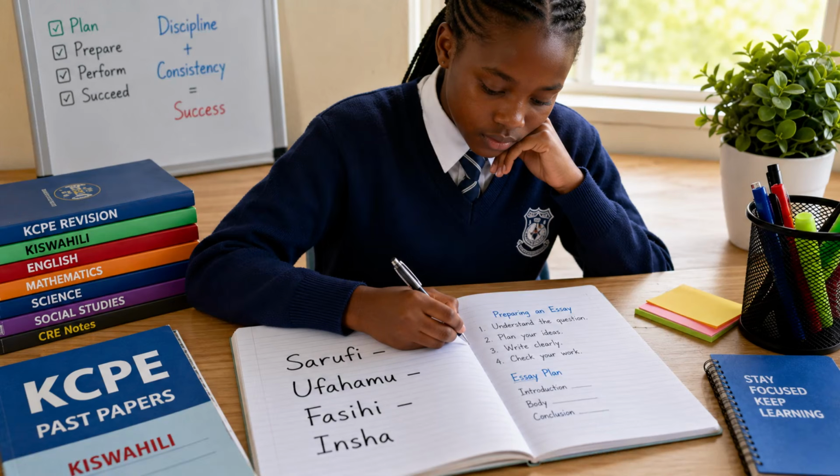Now for this part, you are supposed to revise in Kiswahili: unafaa usome sarufi, matumizi ya lugha, ufahamu, fasihi na pia insha. So you have to know how to tackle each of these questions that are related to Kiswahili. And we are going to have a lot of Kiswahili papers to help you revise. So I hope that you are going to learn. Learners who are taking the Kenya Sign Language, the KSL, will complete the relevant papers during the same sessions that Kiswahili is being done.